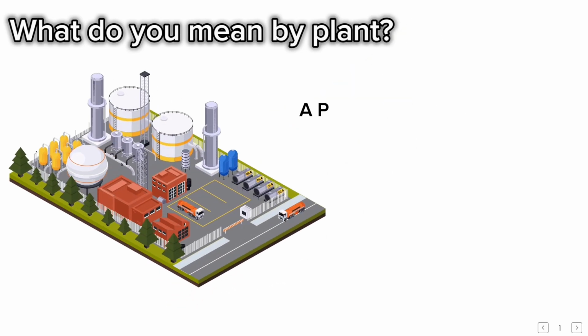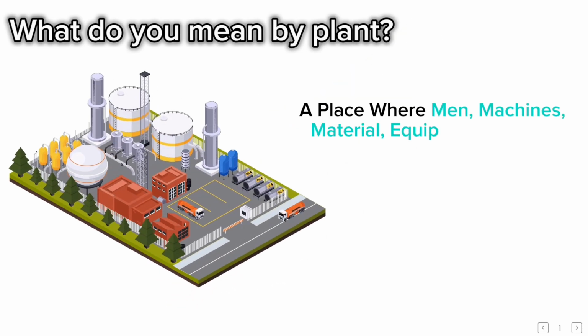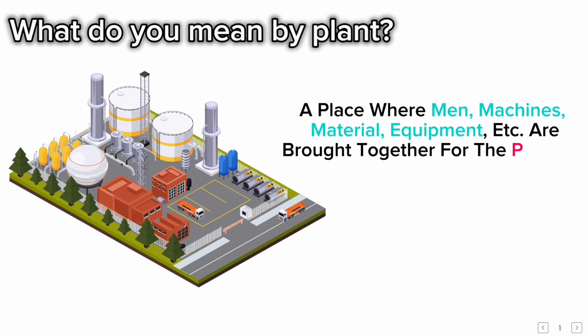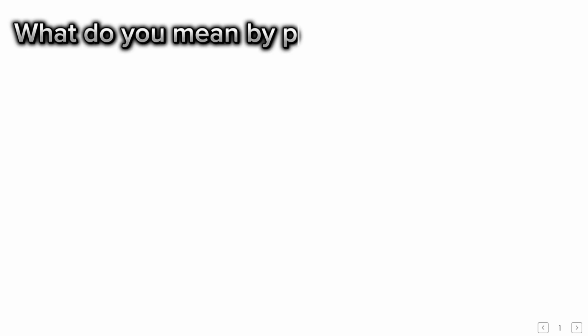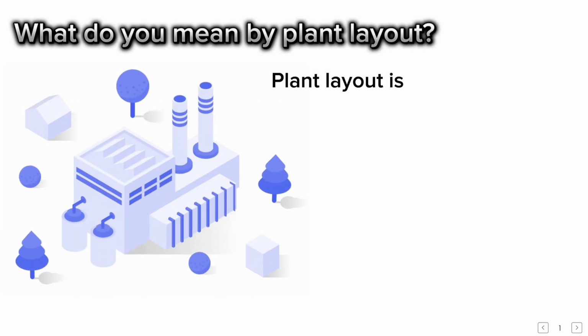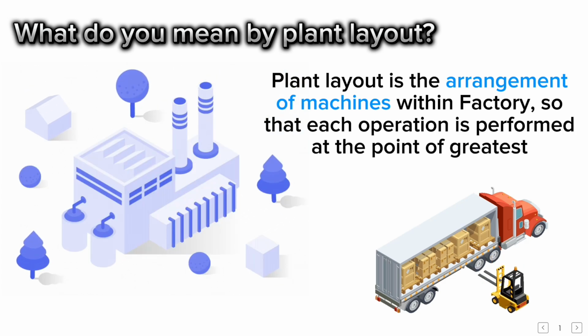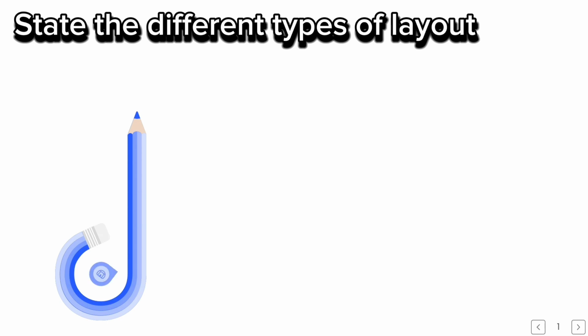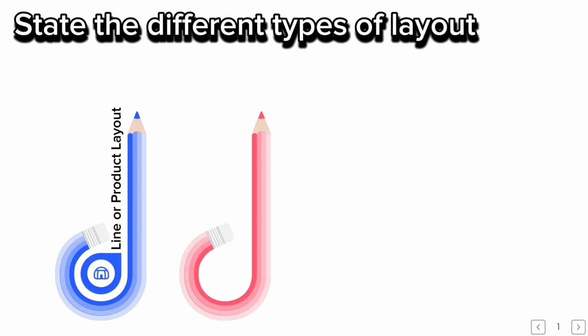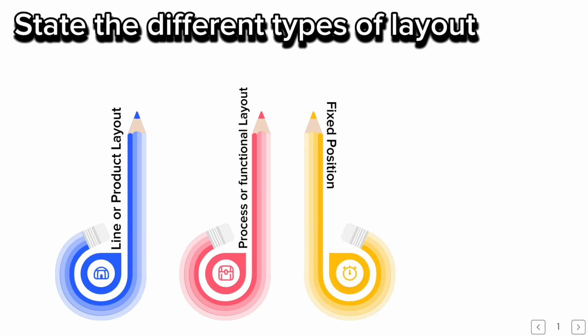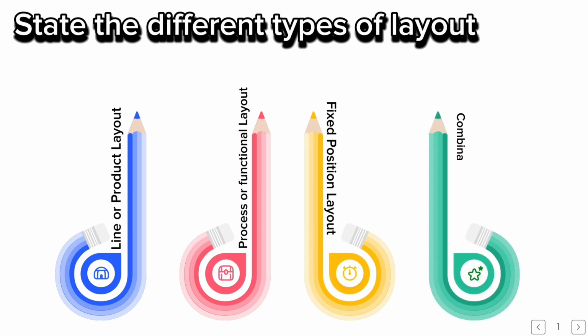What do you mean by plant? A place where men, machines, material, equipment, etc. are brought together for the purpose of manufacturing products. What do you mean by plant layout? Plant layout is the arrangement of machines within factory, so that each operation is performed at the point of greatest convenience. State the different types of layout. Line or product layout. Process or functional layout. Fixed position layout. Combination layout.